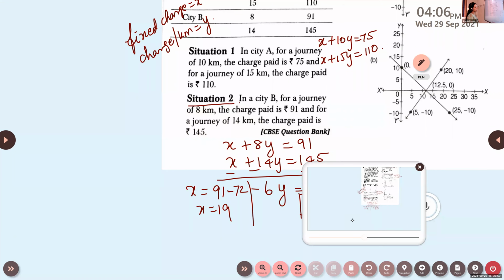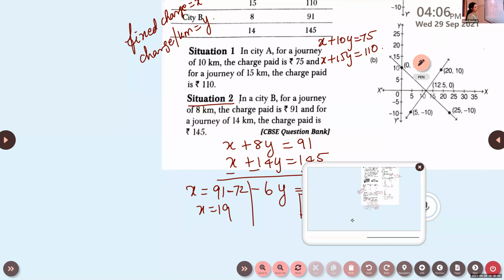Then look at the next graph. Where are these two lines meeting? Whether the lines are meeting at the point 19, 9. Yes, ma'am, so C is the graph of the two equations.